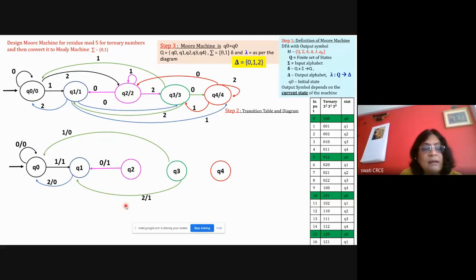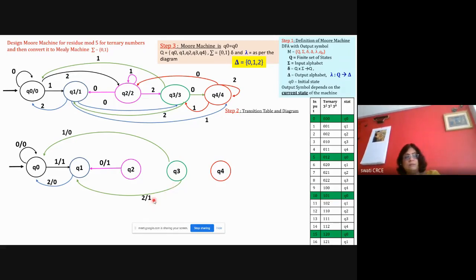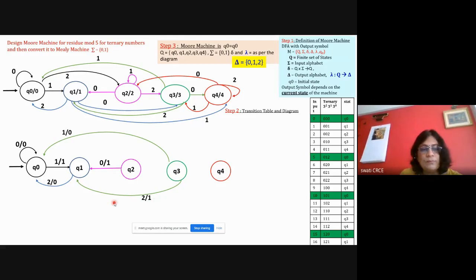This is mechanically done. But the meaning is that whenever the machine reaches from Q3 to Q1, output generated is 1 for the input symbol 2. So that's what we are saying. From Q3 with input 2, if the machine is reaching Q1, the output symbol will be 1. So this 1 depends on the states.